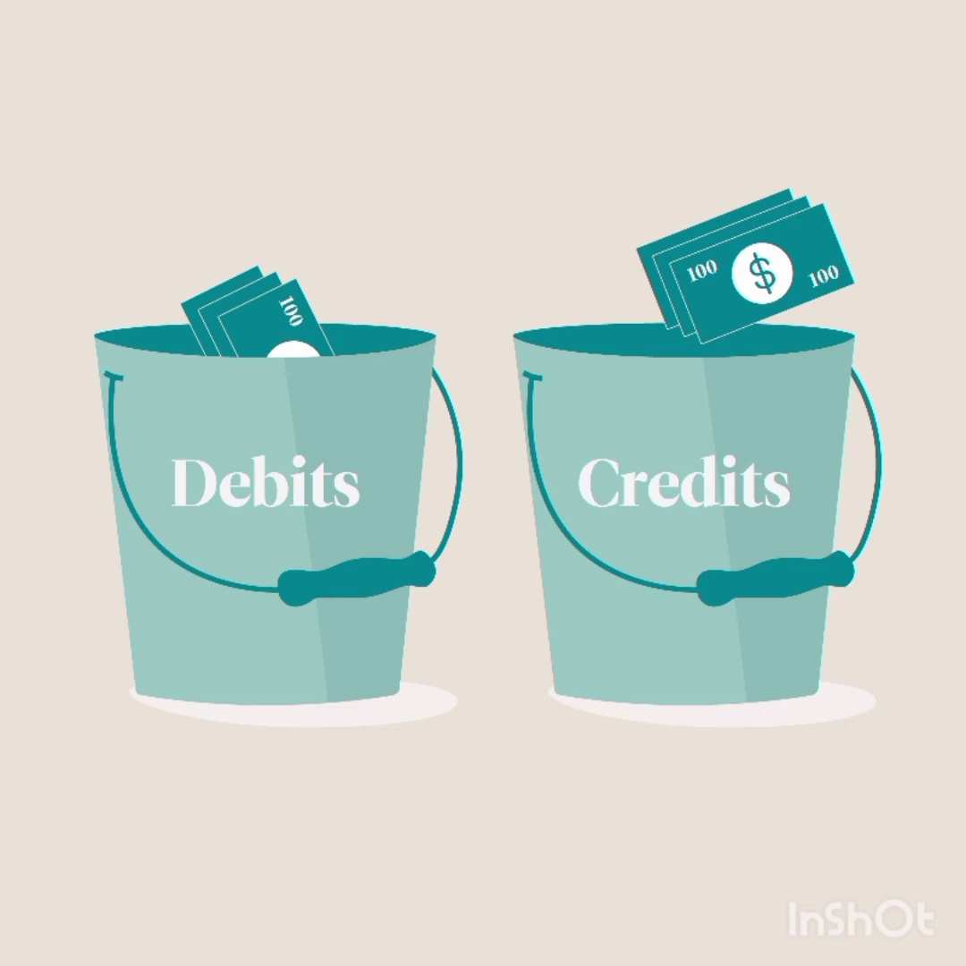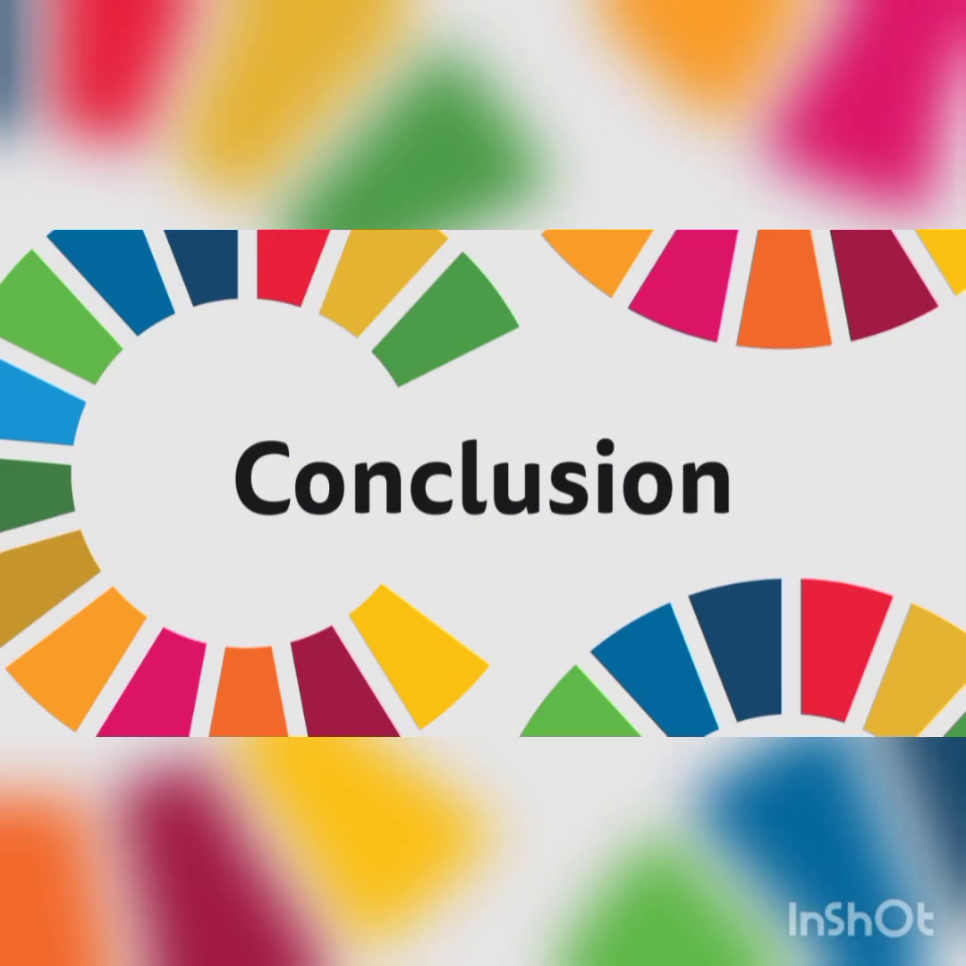So let's conclude. First we noted what accounting is, and after that the basic terms included in accounting: first asset, second liability, third balance sheet, fourth debit, and fifth credit.